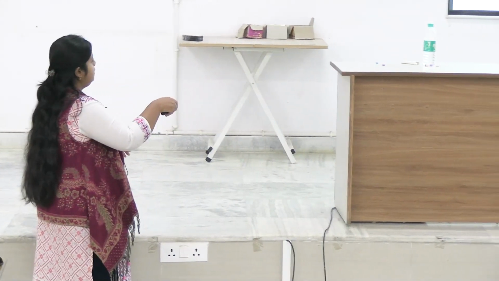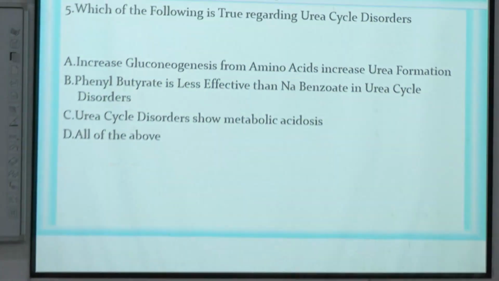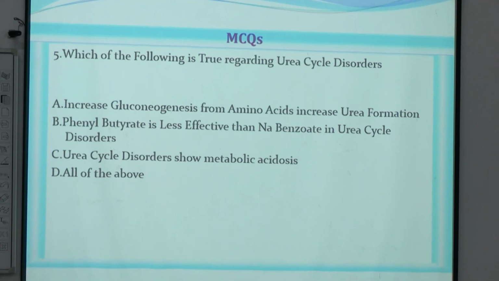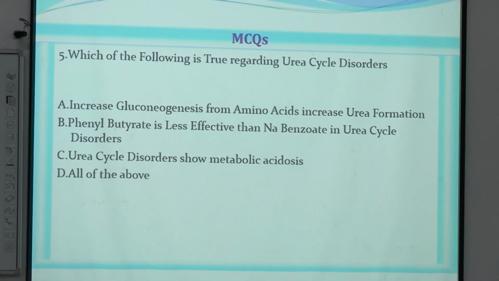তাই তো? It was getting incorporated in mitochondria and it was transformed into malate and malate into oxaloacetate. That oxaloacetate can go into gluconeogenesis. So if this cycle is proceeding, so urea cycle is also proceeding. So to produce fumarate, we need to run the urea cycle. So this is true. Okay, this statement is true. Increased gluconeogenesis from amino acids will increase urea formation. This has nothing to do with disorders. This is a general statement.